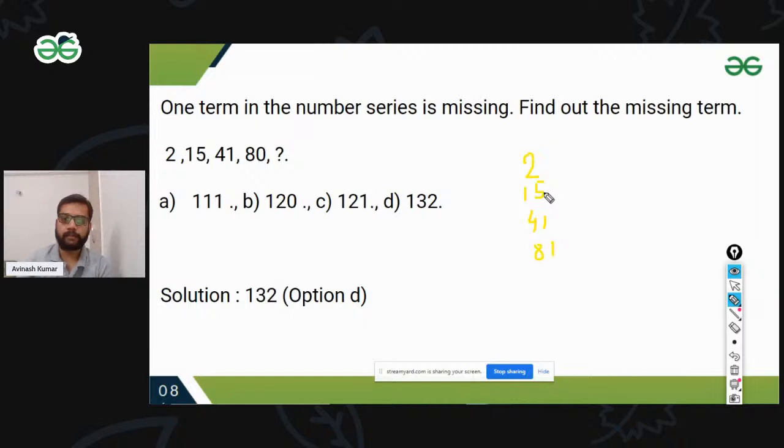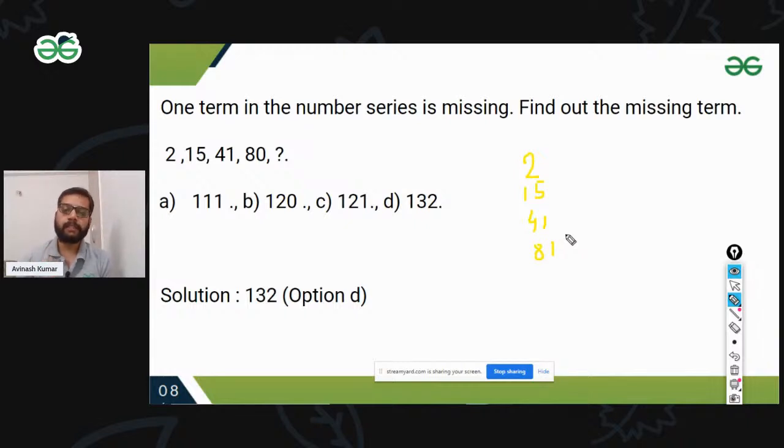It's increasing. 15 is 15 into 3, it's getting high, 45, but it's only 41, so it's not so. It's not a multiplication case, because in multiplication things will always be increasing in fashion, but here after some time the increment is not high. Here it's 7 times approximately. Here it's 3 times approximately. Not 3 times, less than 3 times. Here it is less than 2 times.